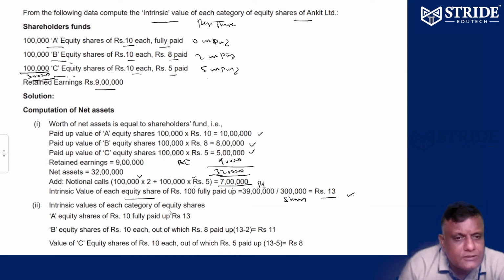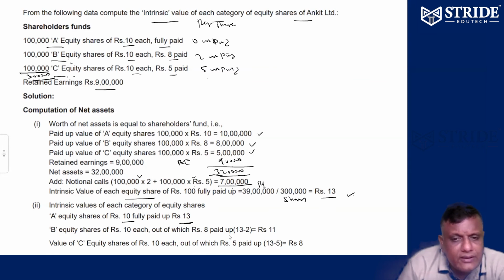That's the first question. Rupees 13. Now, each equity share is rupees 13. For the fully paid share, 10 paid, up to rupees 13.